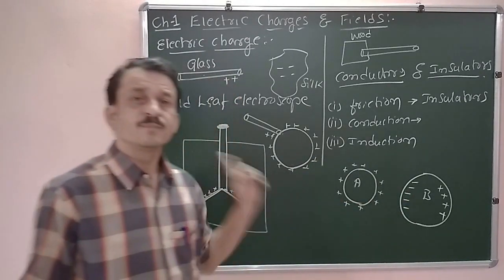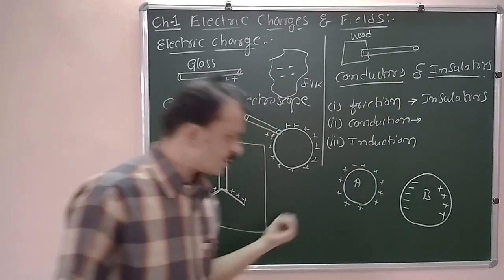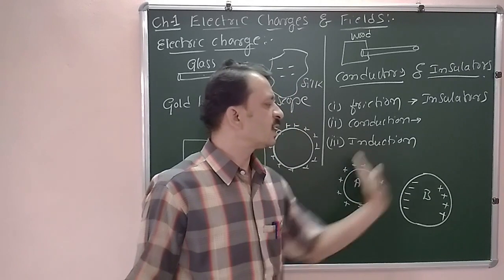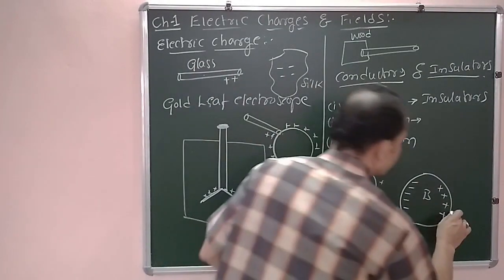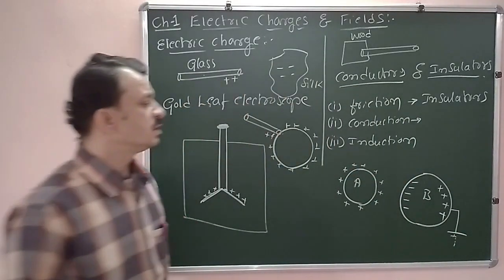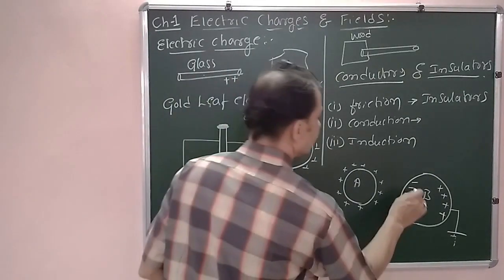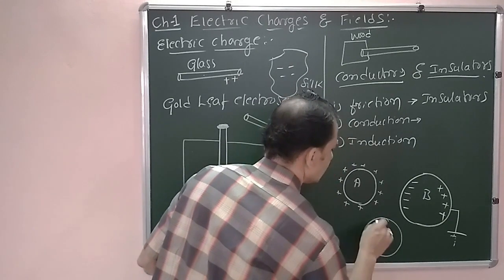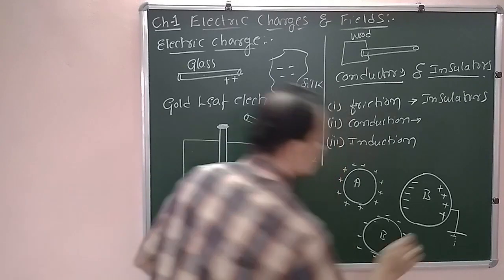Because of the property of the charges, the unlike charges are collected at the nearer surface, and like charges get repelled and are collected at the farther surface. Now if this is connected to earth, those positive charges can be removed, and finally this sphere B is charged with negative charges.